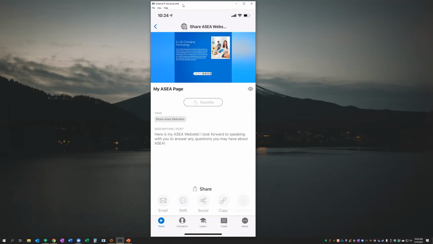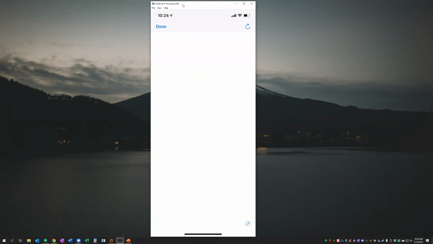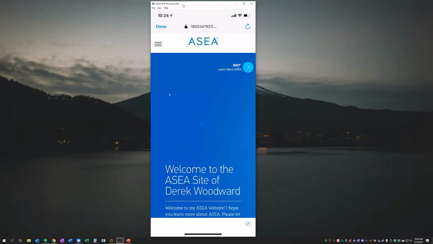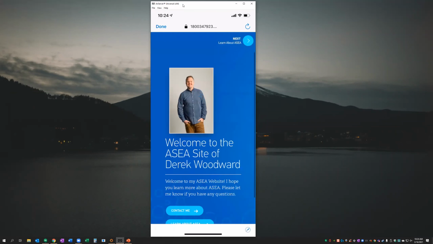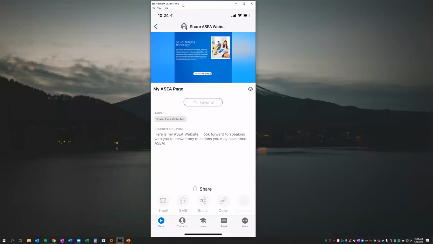And if I click on this as an example, it's going to pull up here. And you can see there's my page. That's exactly what I would want to add to my Facebook post. So let's hit copy here. The link has been copied to your clipboard.